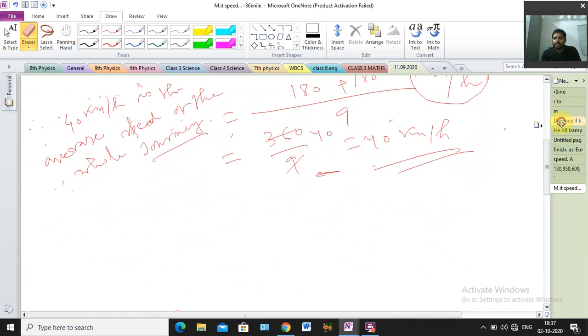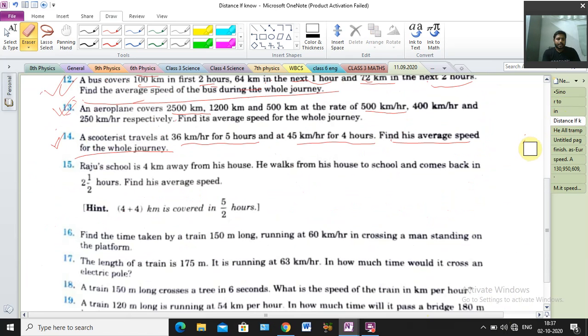So next question. Question number 15. 14 finished, I hope clear. Question number 15: Raju's school is 4 kilometers away from his house. He walks from his house to school and comes back in 2.5 hours. Find his average speed.